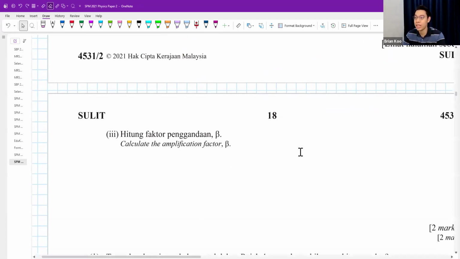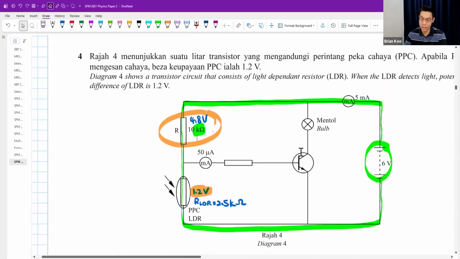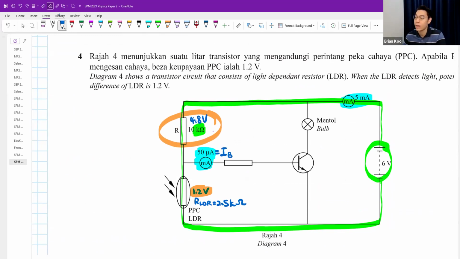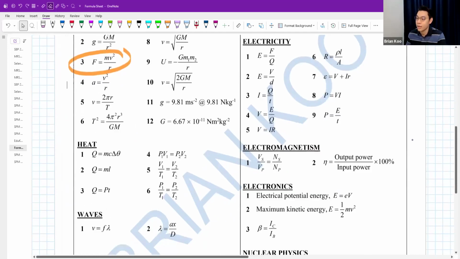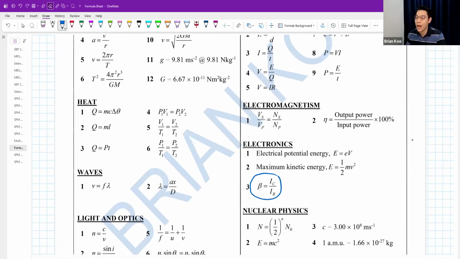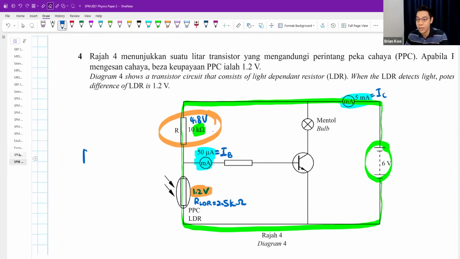To calculate amplification factor, you need to know two things. One is your base current, one is your collector current. We call this the IB, and we call this the IC. Don't need to worry, in your formula sheet, amplification factor is IC divided by IB. Just like that. Okay, so I do it here first. IC divided by IB.